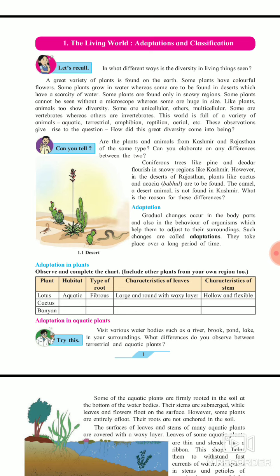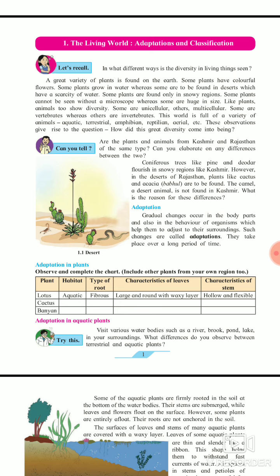The camel, a desert animal, is not found in Kashmir. In Kashmir a different animal is there, the yak.